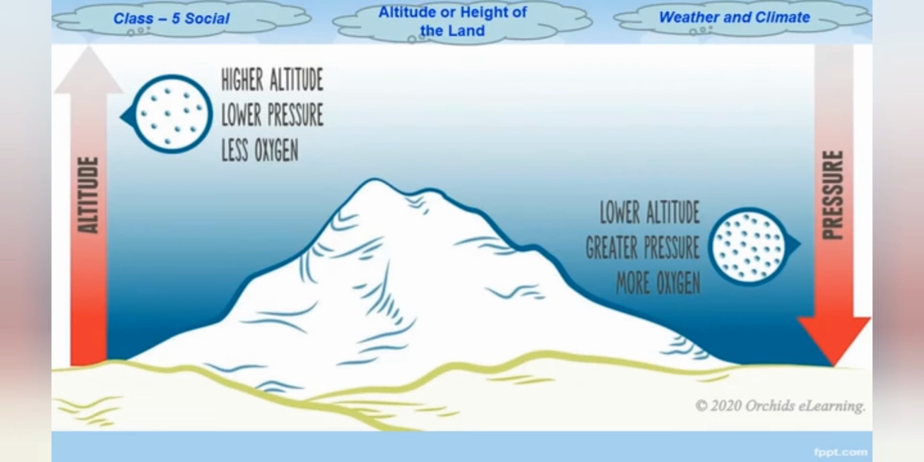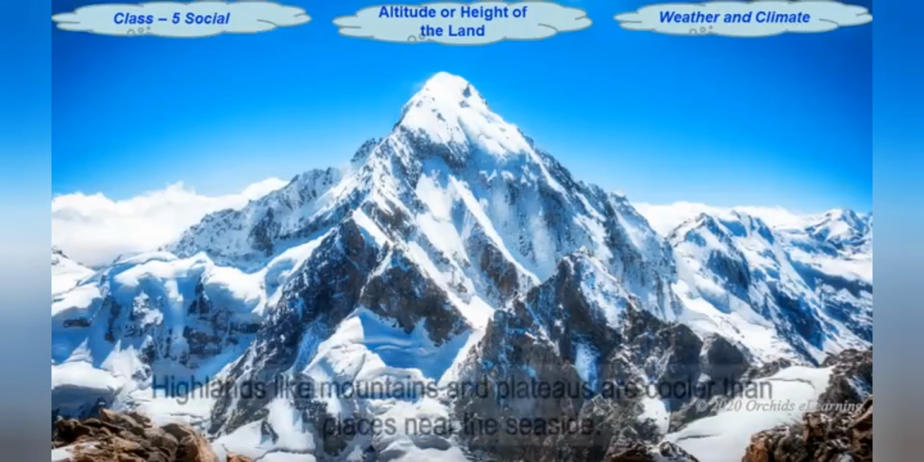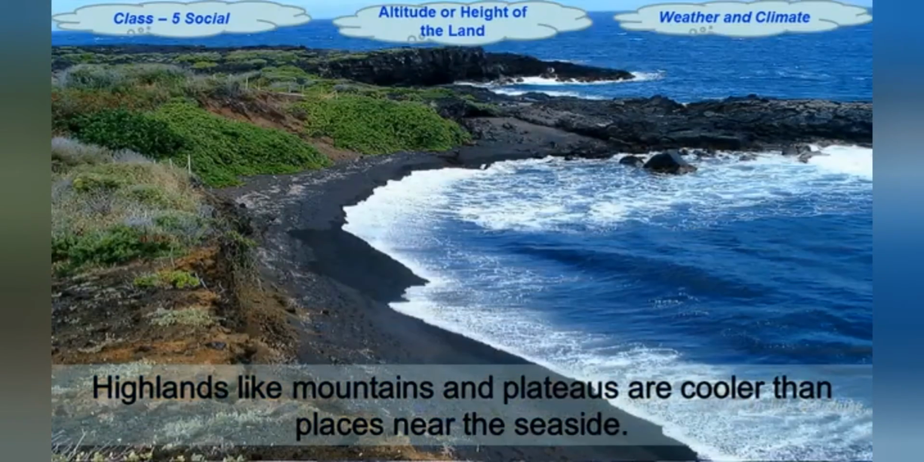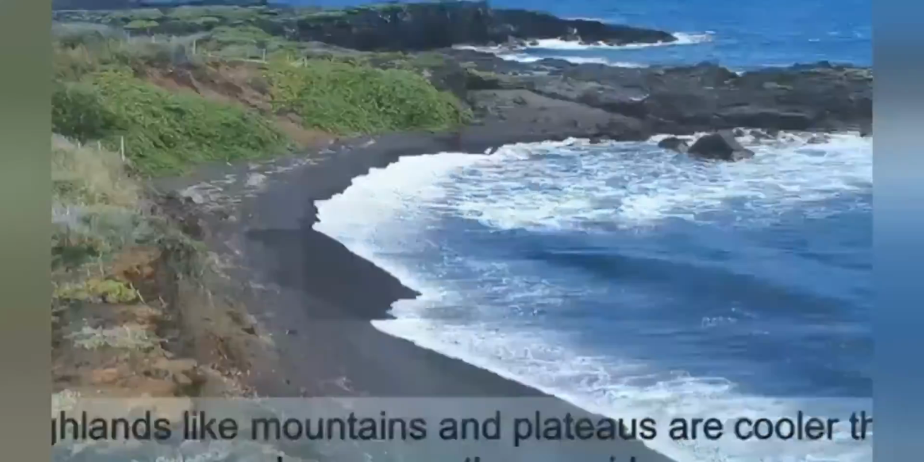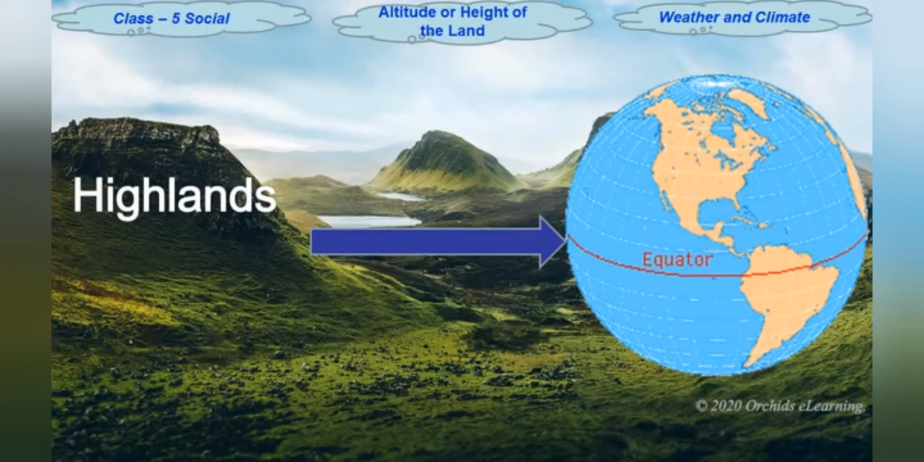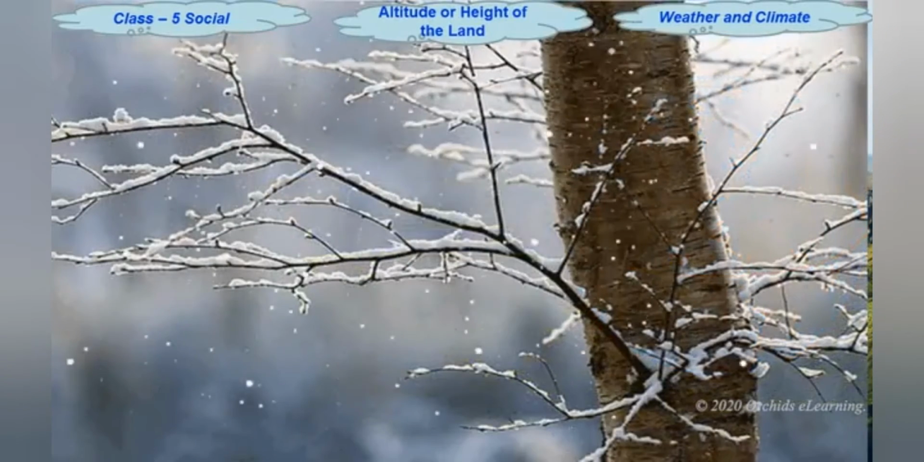Another factor that affects climate is altitude or height of land. The altitude of a place also affects its climate. Highlands like mountains and plateaus are much cooler than places where the land is at sea level. This is so even if these highlands are close to the equator. Such places, if they are very high, will also get snow.